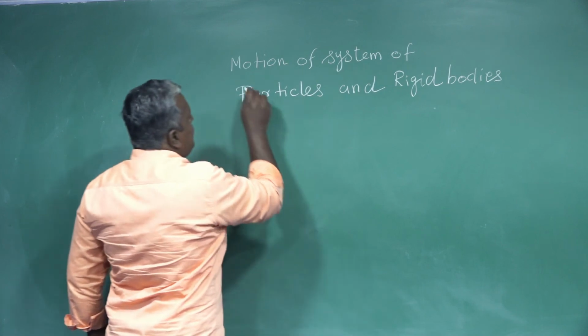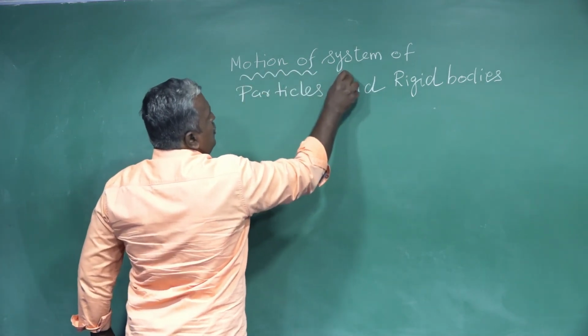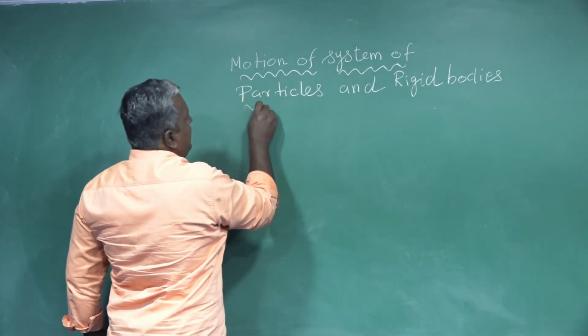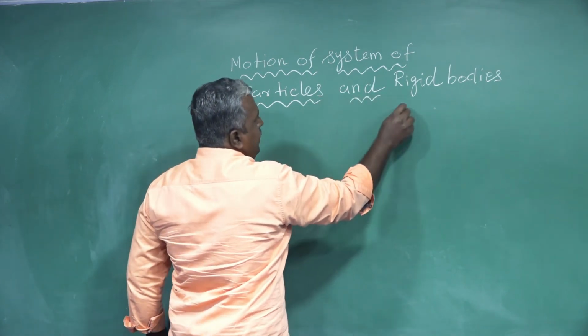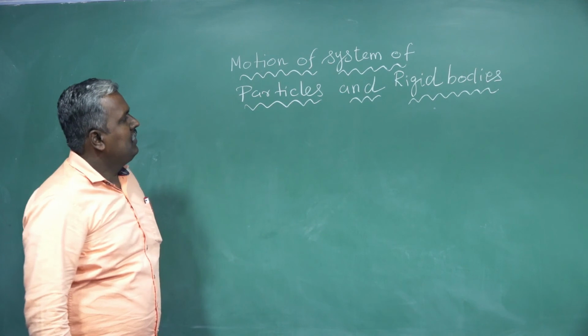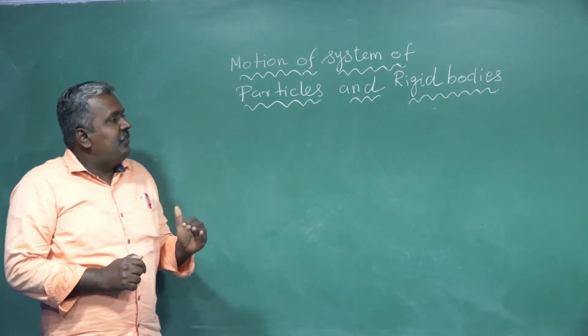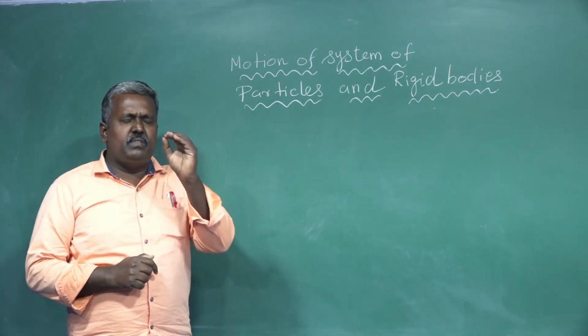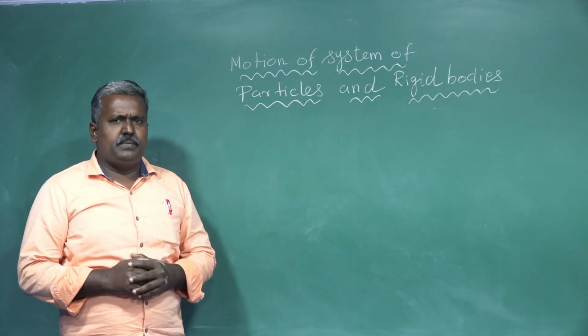This is the new unit. Motion of system of particles and rigid bodies. Before going on, let us discuss one very important concept.